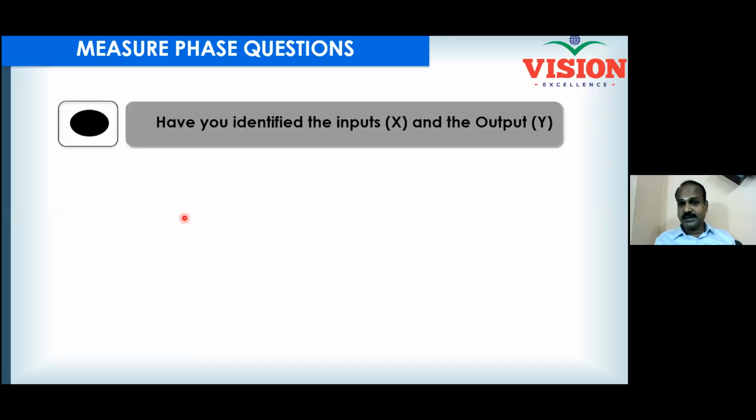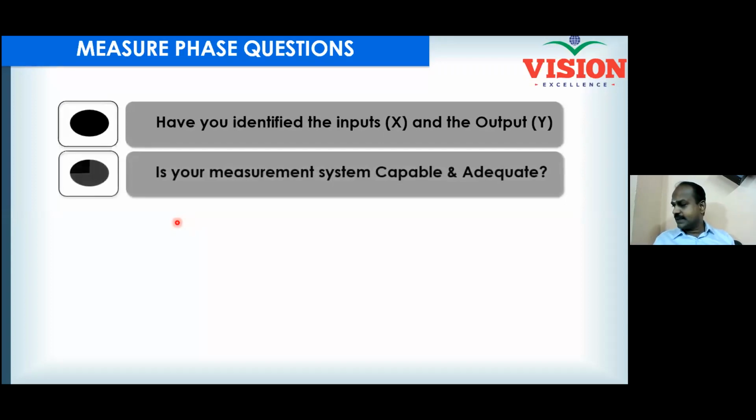When you want to really measure, you need to collect the data. And we already know the problem is the y variable. And the y variable is in trouble because some x variables are in trouble. So you need to know what your y and your x are. Otherwise, you do not know where to collect the data, isn't it? So you should have an idea about x as well as y so that you can beautifully design your check sheet and go for the data collection.